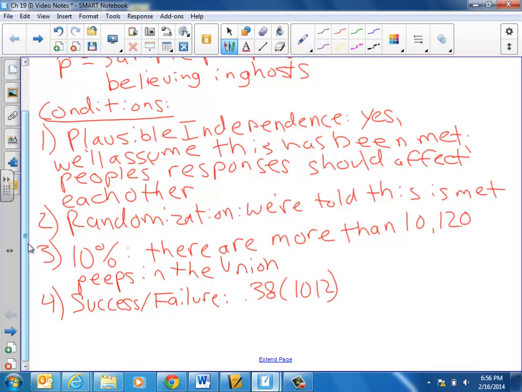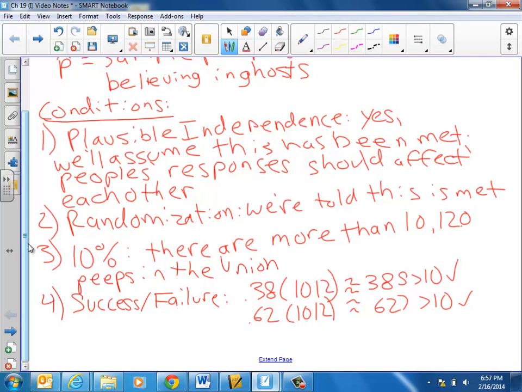Let me pull up my notes here to see what that comes out to be. That is approximately 385, which is certainly greater than 10, so that checks out. For failure, we're checking 0.62, the complement of the 0.38, times 1,012, which is approximately 627, certainly greater than 10, so that checks out as well.